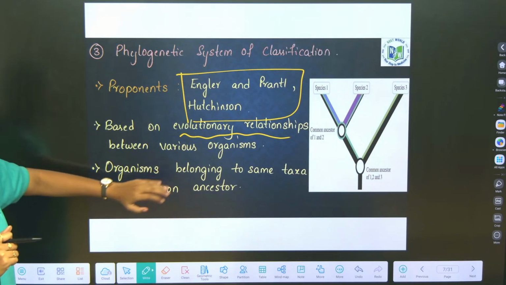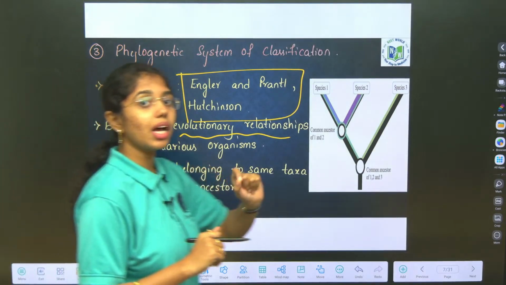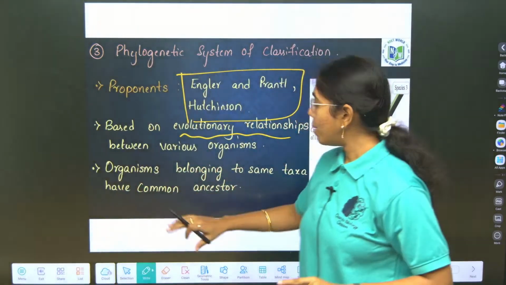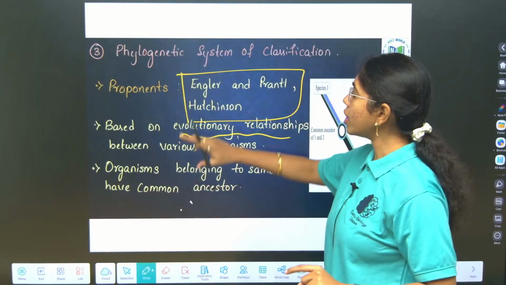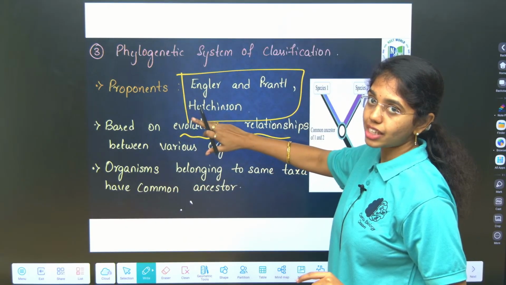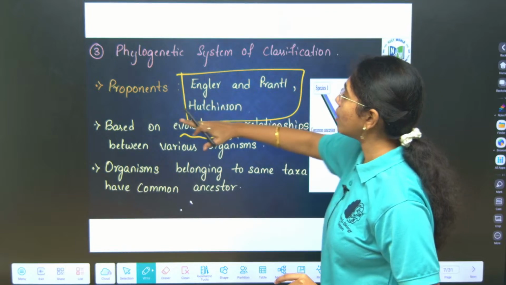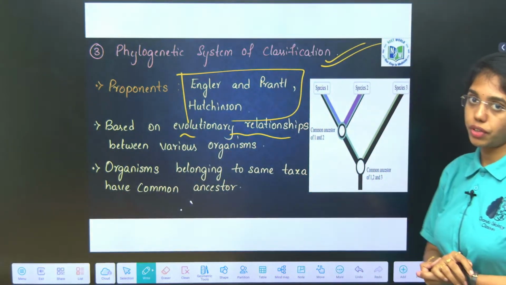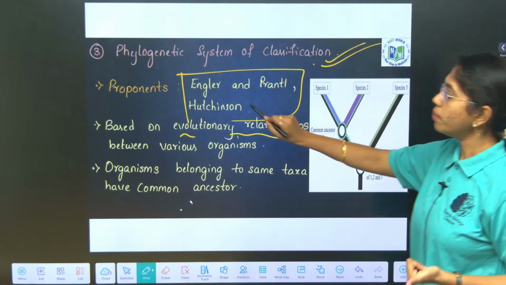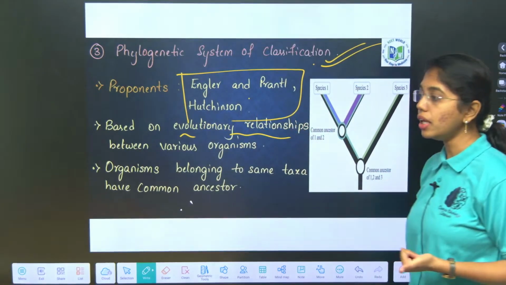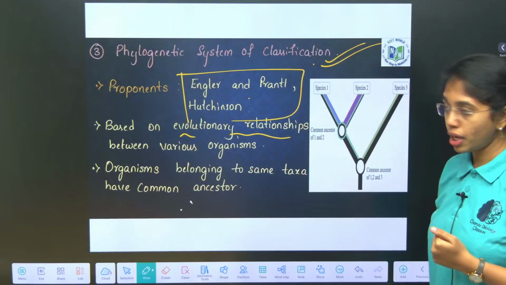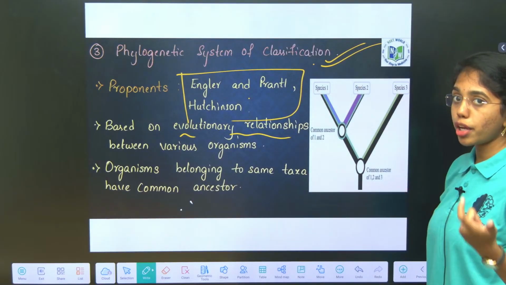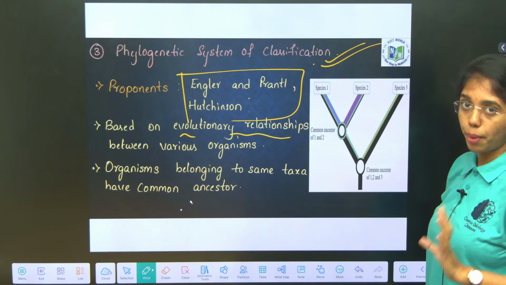So organisms belonging to the same taxon will have a common ancestor. Based on this point, the evolutionary relationships are considered for the classification, and this is the most advanced system of classification, that is the phylogenetic system of classification. Proponents include Engler and Prantl. They have considered evolutionary relationships. Organisms belonging to the same taxon will have a common ancestor.